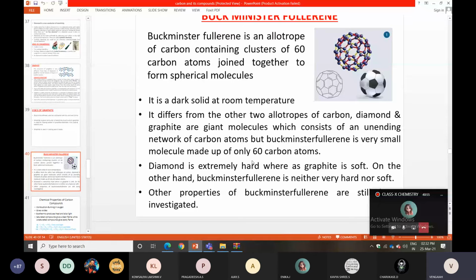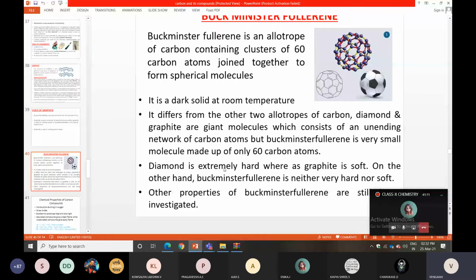You can check it, it will be given clearly. In this ball, few will be in hexagonal type with 6 carbons, few will be 5-member ring type. Diamond is extremely hard, whereas graphite is soft. On the other hand, Buckminster Fullerene is neither very hard nor soft. The other properties of Buckminster Fullerene are still being investigated.